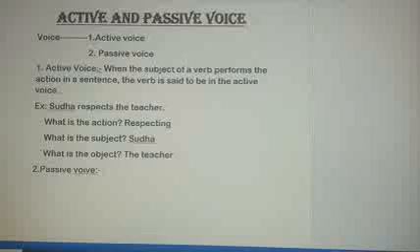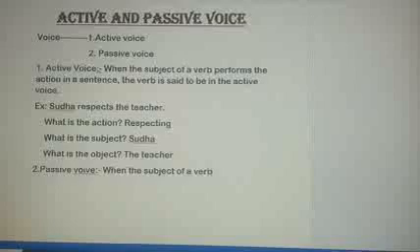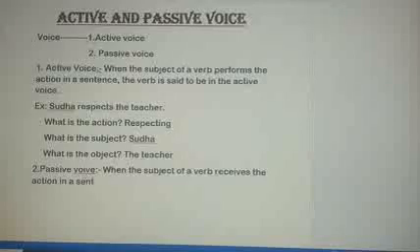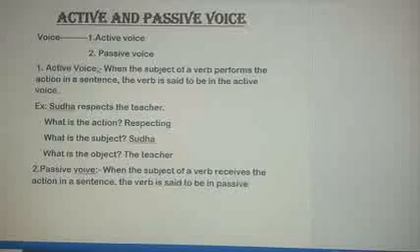So, children, when the subject of a verb receives the action in a sentence, the verb is said to be in passive voice.